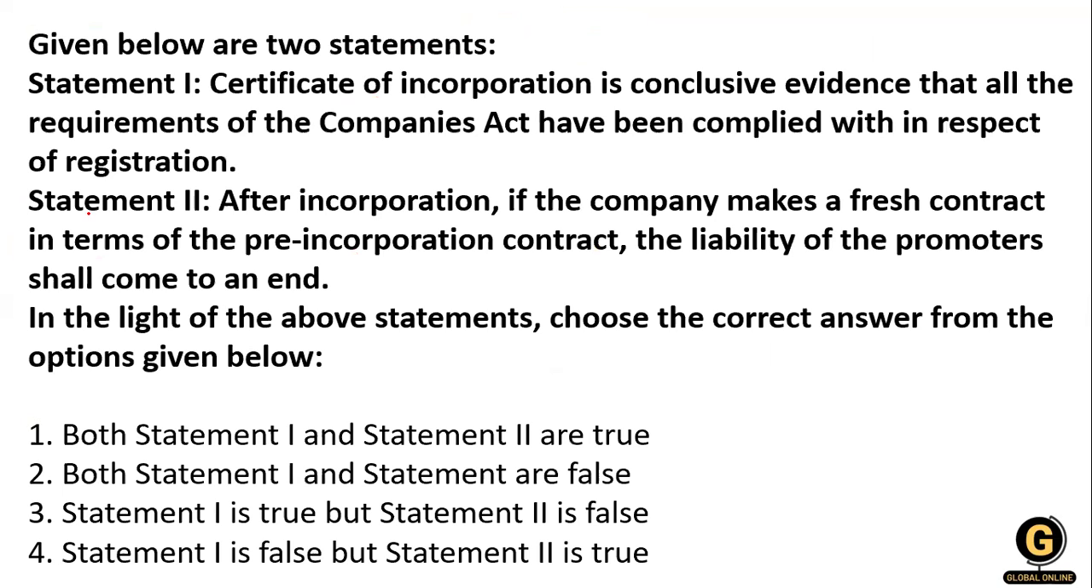Now, the next question. Statements are given in your question, statement 1 and statement 2. What is statement 1? The certificate of incorporation. This is a question on the Companies Act 2013. The certificate of incorporation is conclusive evidence that all the requirements of the Companies Act have been complied with in respect of the registration. Yes, all the information the company needs for registration is given in the certificate of incorporation. So yes, statement 1 is true.